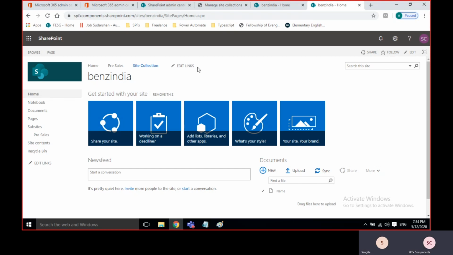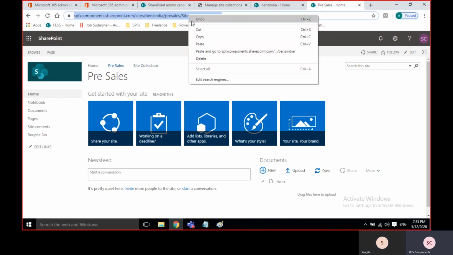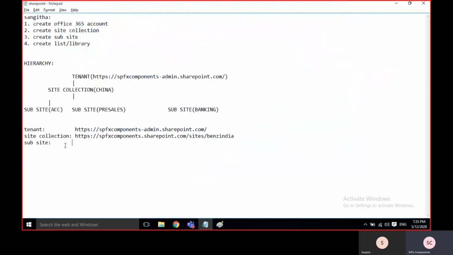So this is a site collection. No, this is a subsite. Pre-sales is a subsite. I'm just copying the URL here. You can see the difference. Tenant, then site collection, then subsite. The difference you can find in the URL itself. Till here is the tenant, from here the site collection, and after that the subsite.